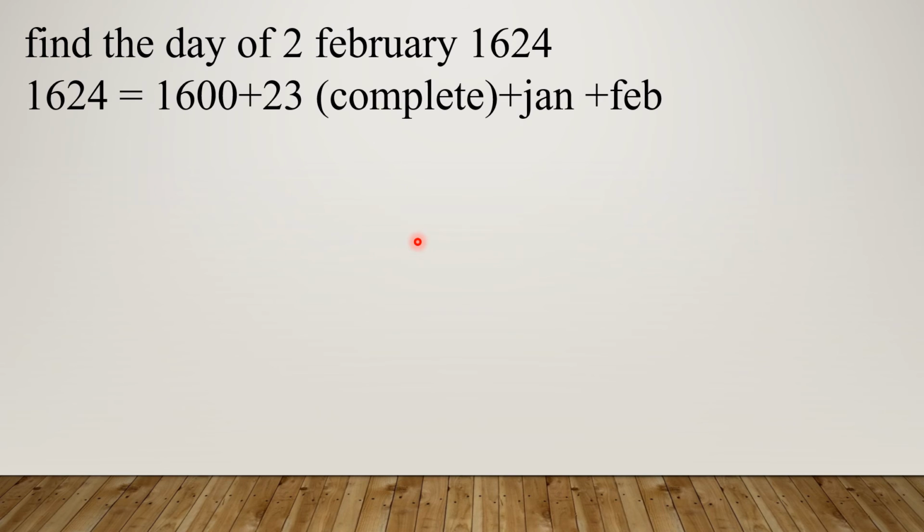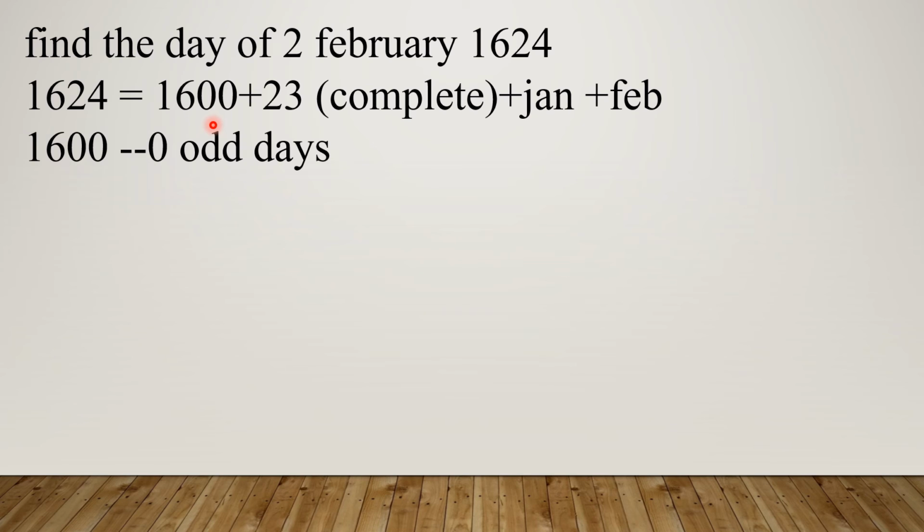Simply we can split the 1624 into 1600 plus 23. 24th year is happening, means it is not completed. Just January is completed. In February 2 days are complete. So 1600 has 0 odd days because 400 has 0 odd days, 800 has 0 odd days, 400 multiples have 0 odd days. So 1600 has 0 odd days.